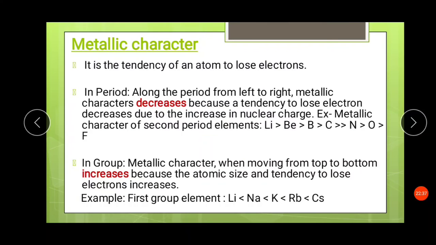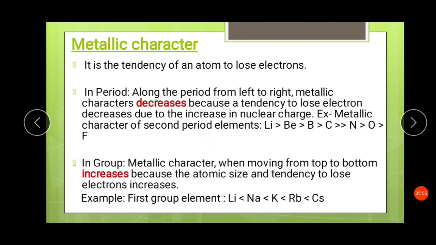Now comes the metallic character. Metallic character is the tendency of an atom to lose electrons. In a period, along the period from left to right, metallic character decreases. Why? Because the tendency to lose electrons decreases due to the increase in nuclear charge.